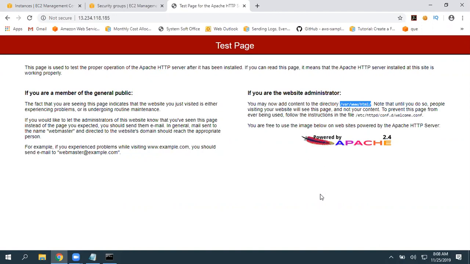In Apache, under var www html, create index.html. That is going to be delivered as a web page. Okay, now let's go there.